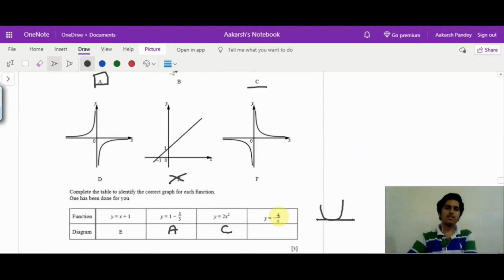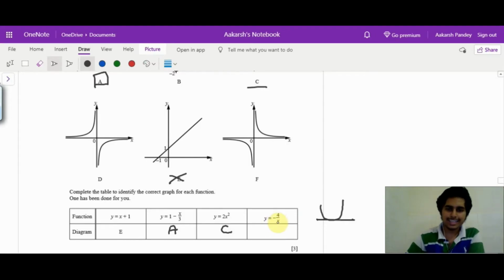Now we have something interesting. Actually, to tell you, this will be a hyperbola. This is the equation of a hyperbola, but assume that we don't know what this is. If you try to input x as 0, you will see that you cannot, because you'll get y to be negative infinity, which is not defined. So let me input some other value. Let me just take x as 1.